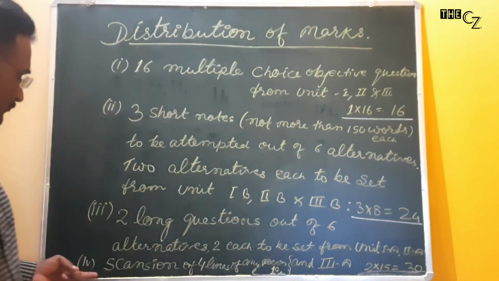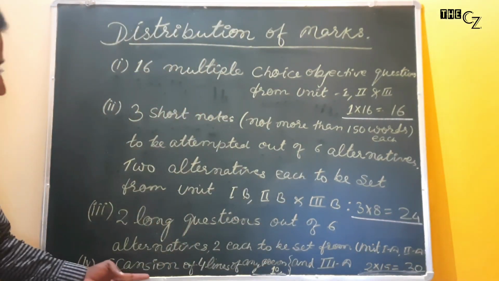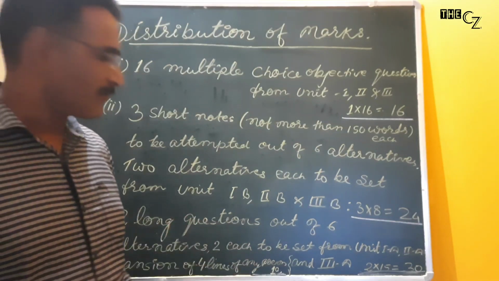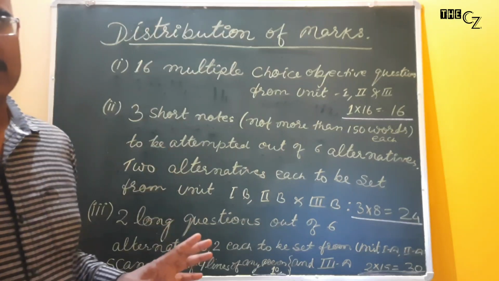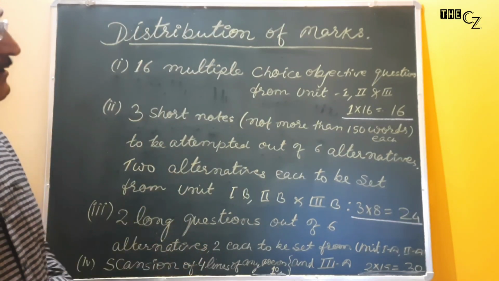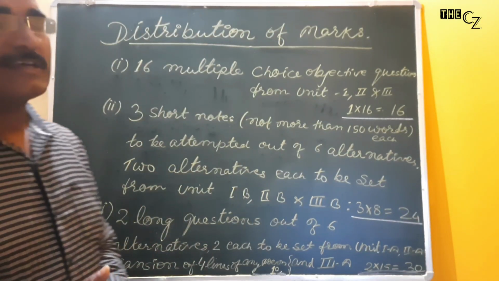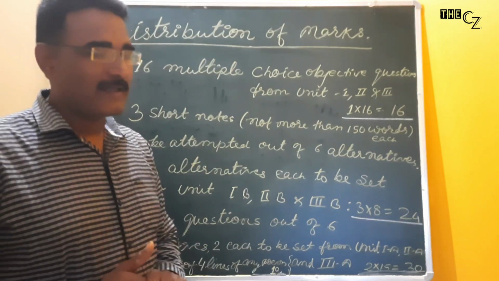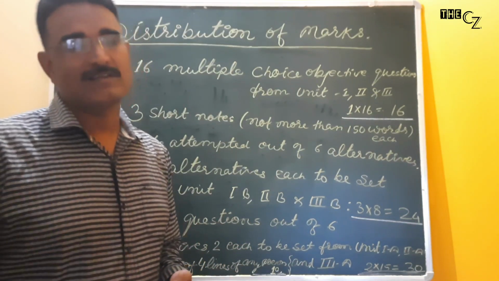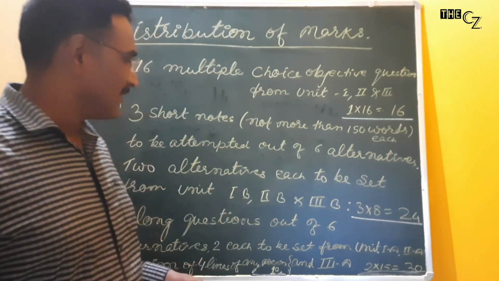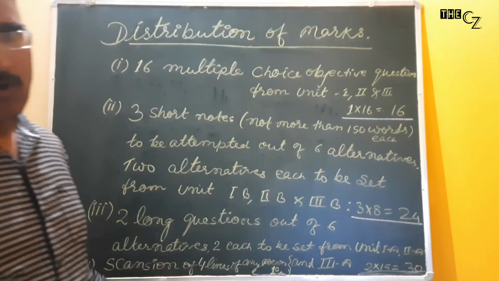And in point 4 there is a scansion of 4 lines of any poem from your syllabus. So this will be of total 80 marks. You have to take the theory examination of 80 marks only, and now we will discuss the marks of internal assessment, which will be given by your college.